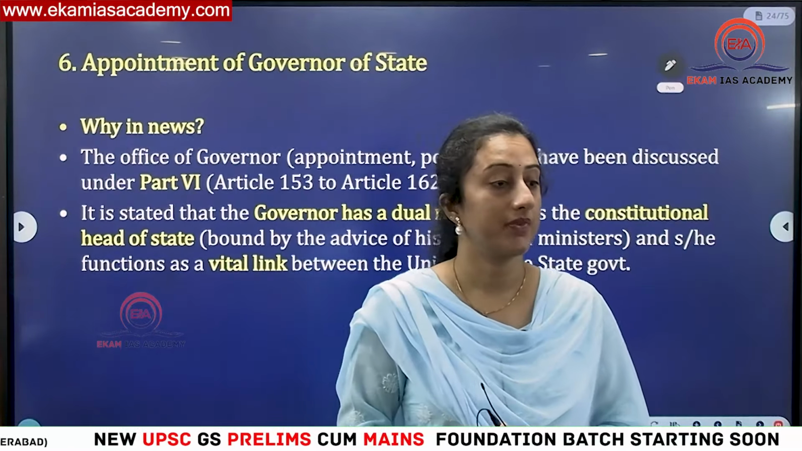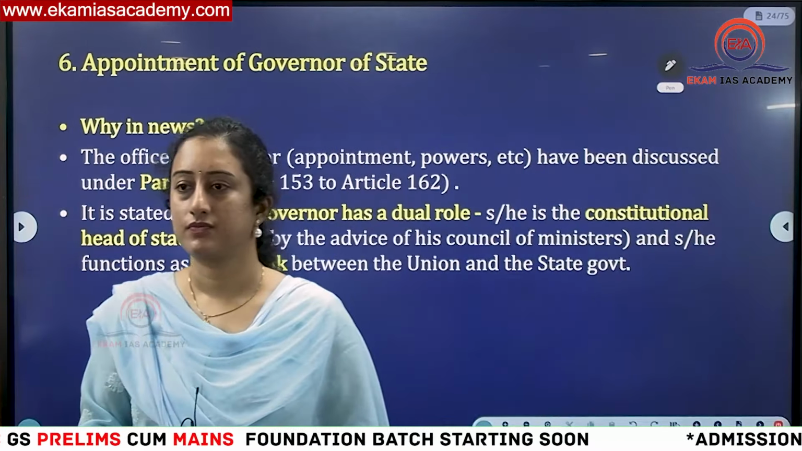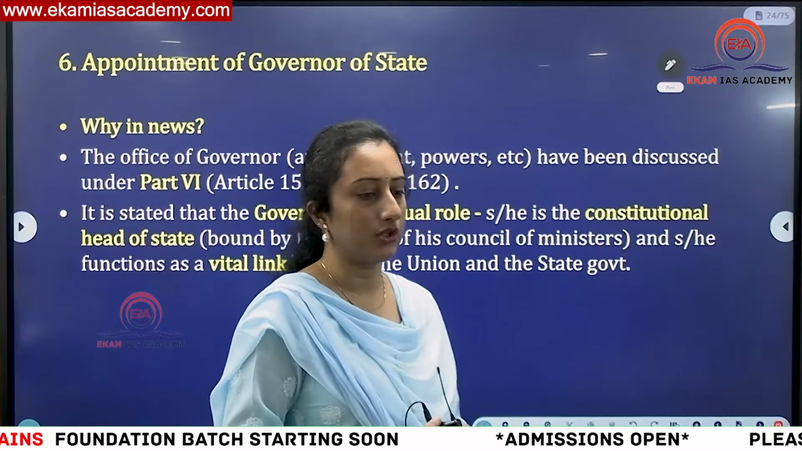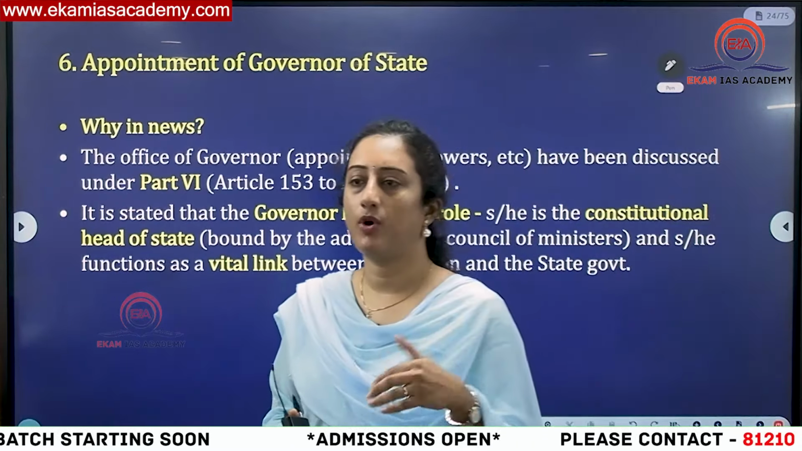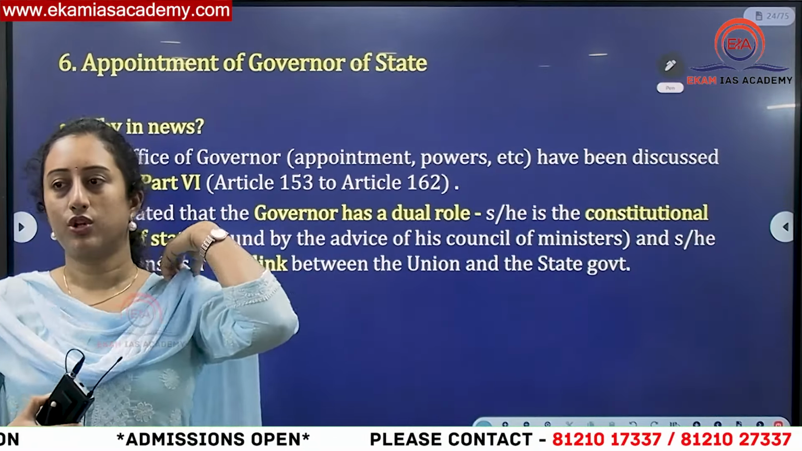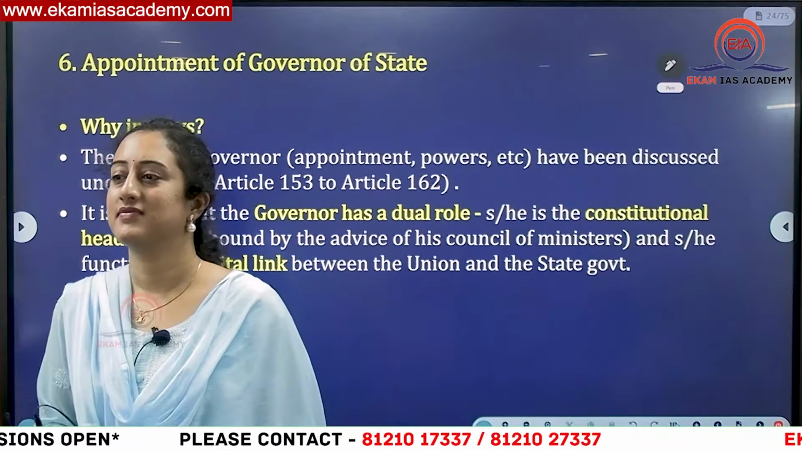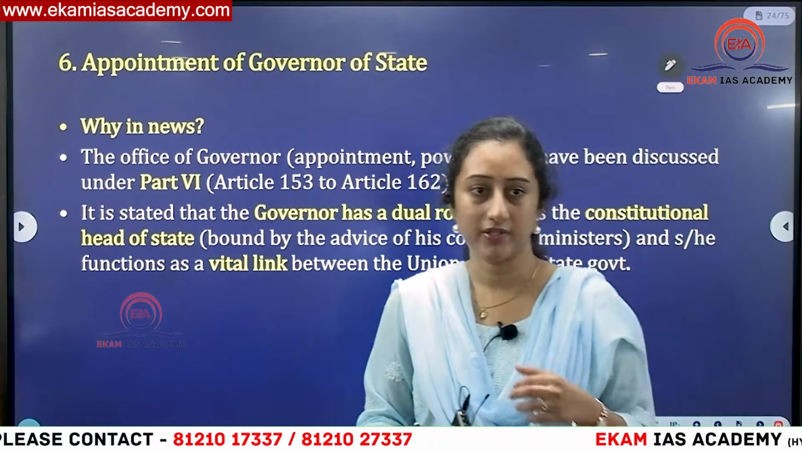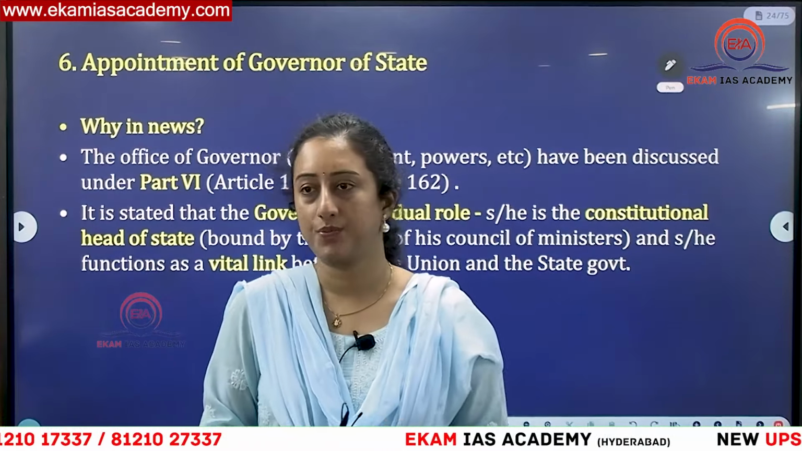Quickly name a few. Not giving assent to the bills, that is the first one. As you told about assent of the bills, with respect to assent, what are the options available to the governor in case of an ordinary bill? He can give assent, he can return it for reconsideration, he can withhold assent, and he can put it for the President's consideration. These are the 4 options before a governor.